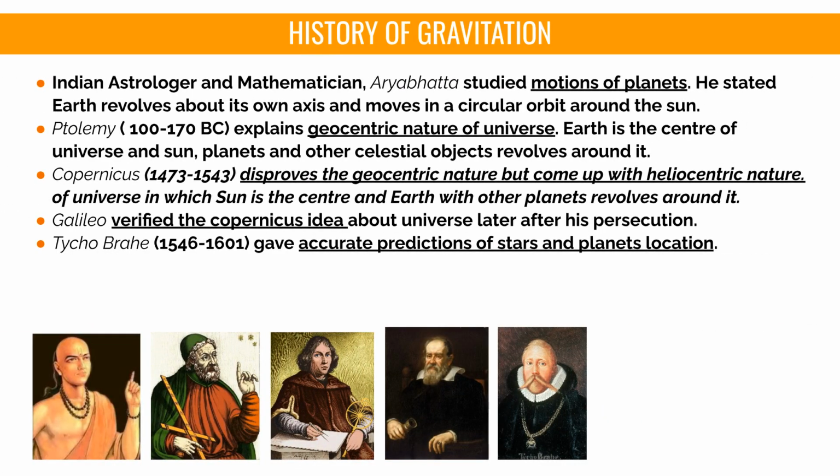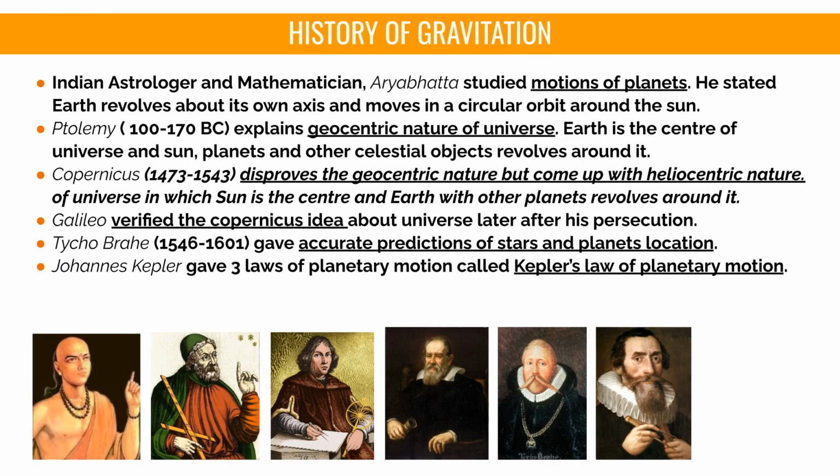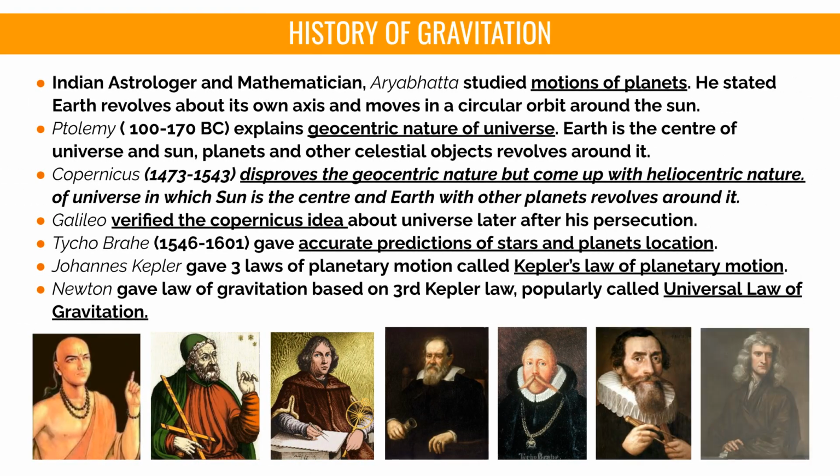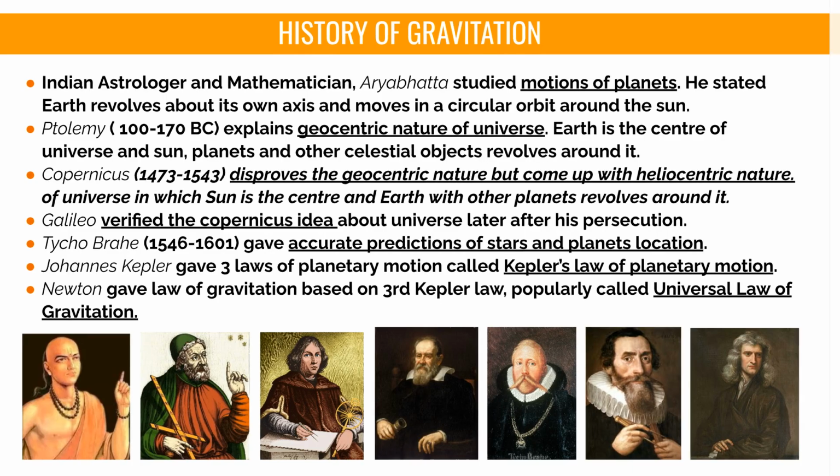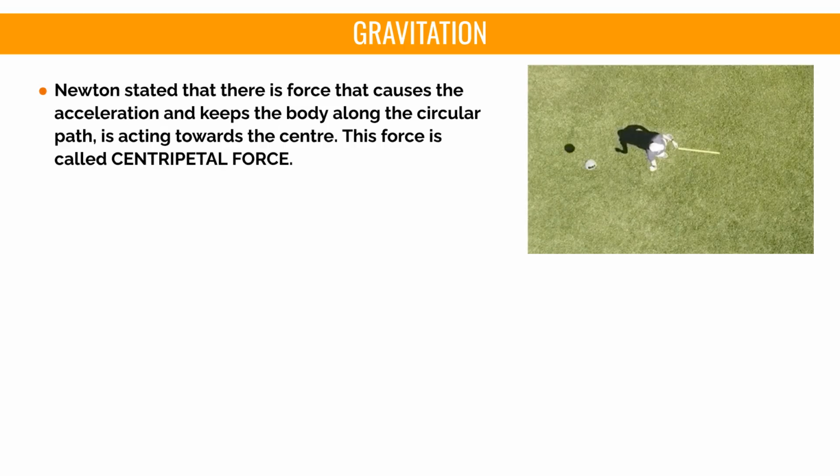Tycho Brahe, from 1546 to 1601, significantly contributed by providing accurate predictions of the locations of stars and planets. Building upon this work, Johannes Kepler introduced his 3 laws of planetary motion, which are known as Kepler's laws. Finally, Newton gave the law of gravitation, based on Kepler's 3rd law, which is famously known as the Universal Law of Gravitation. Newton also described centripetal force.